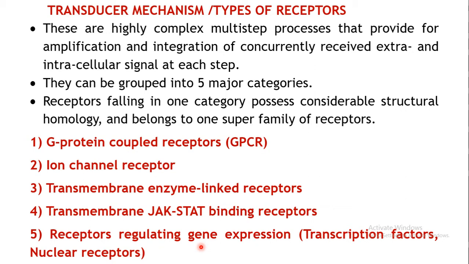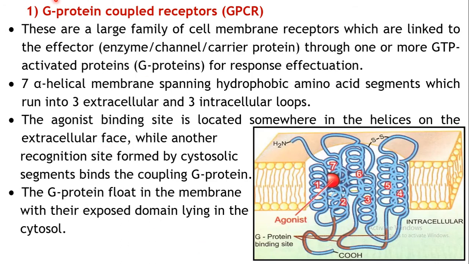We shall see how exactly, after a drug binds to these types of receptors, the signal is transduced and how it gets converted into a drug effect. Now, to start with the first type, that is the G protein coupled receptor or GPCR. This is a very important class of drug target, the largest family of receptors actually, and these receptors are mainly associated with the cell membrane. These receptors are located in your cell membrane.